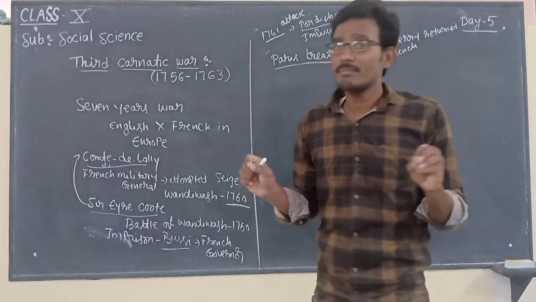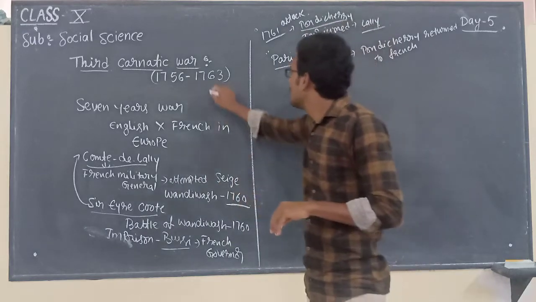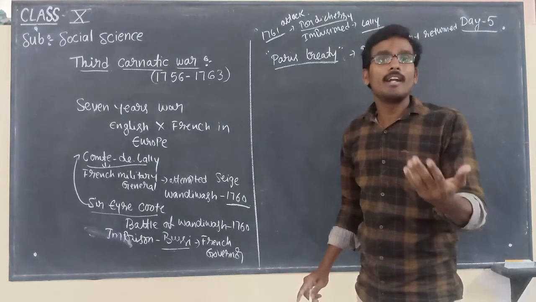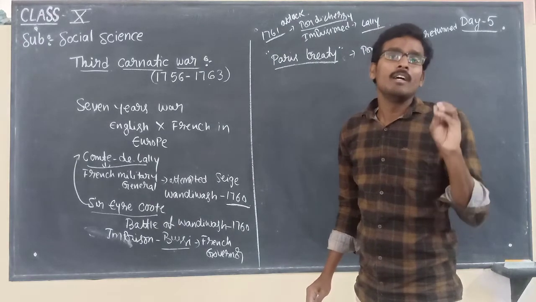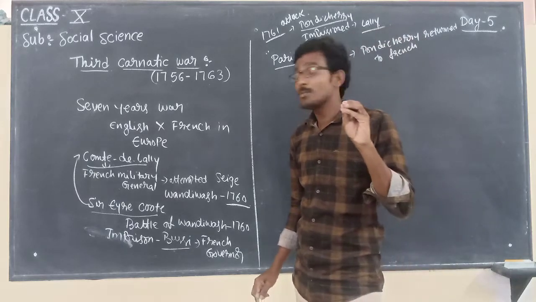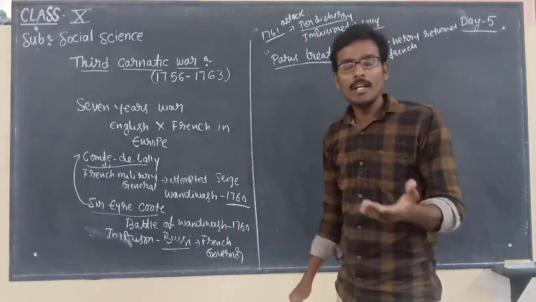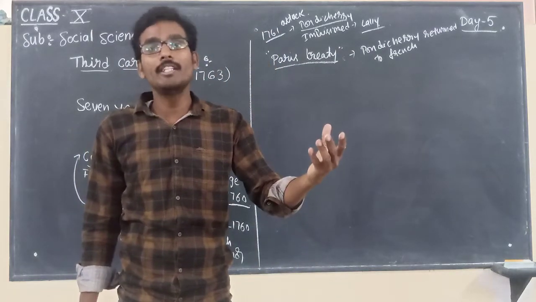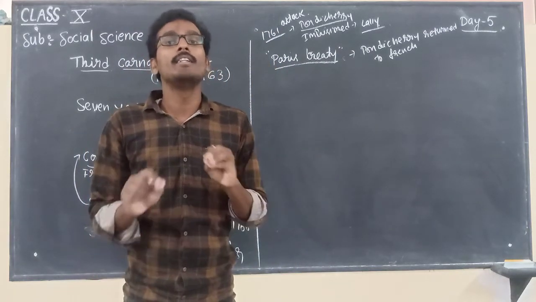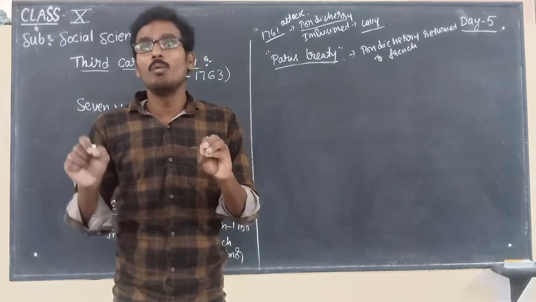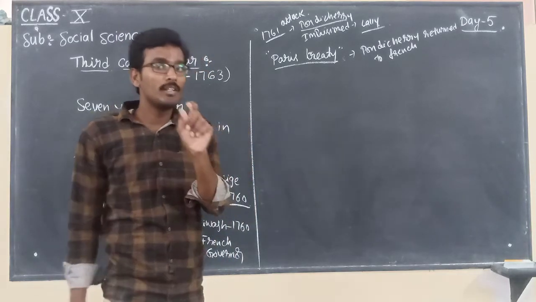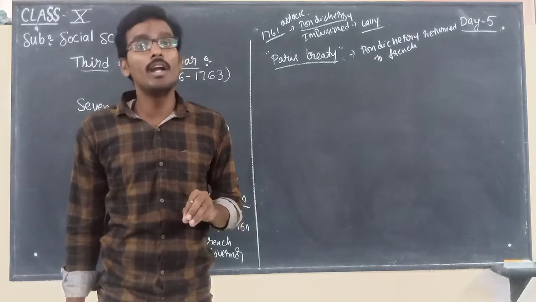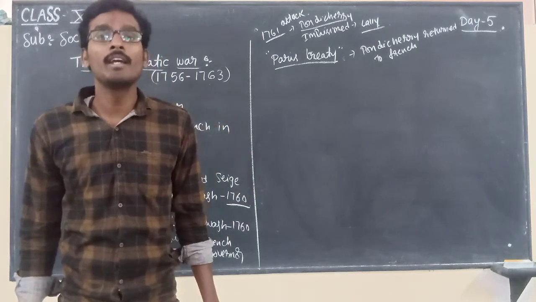So finally, in the year 1763, as I already told, Pondicherry was returned to the French, but with a lot of conditions. As per the Treaty of Paris, Pondicherry returned to the French. Even though the French got Pondicherry back from the English, they lost their power completely in India. That is the reason why the Carnatic Wars are very important to consolidate British power in India.